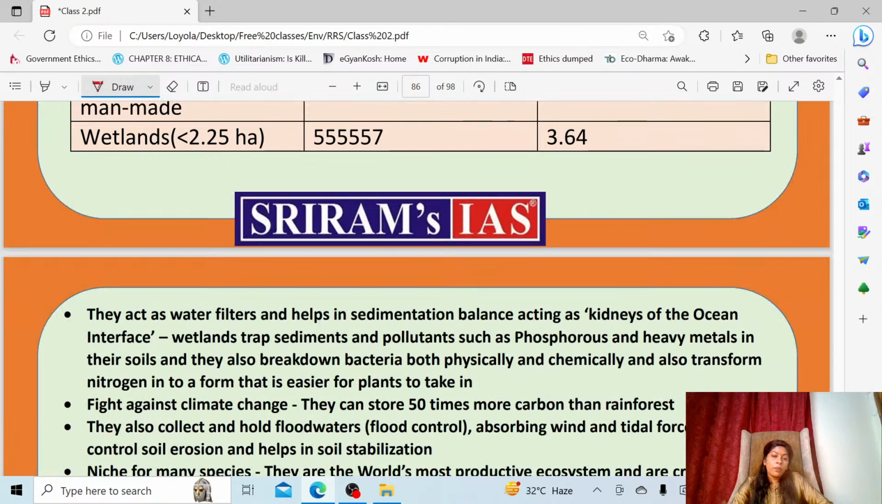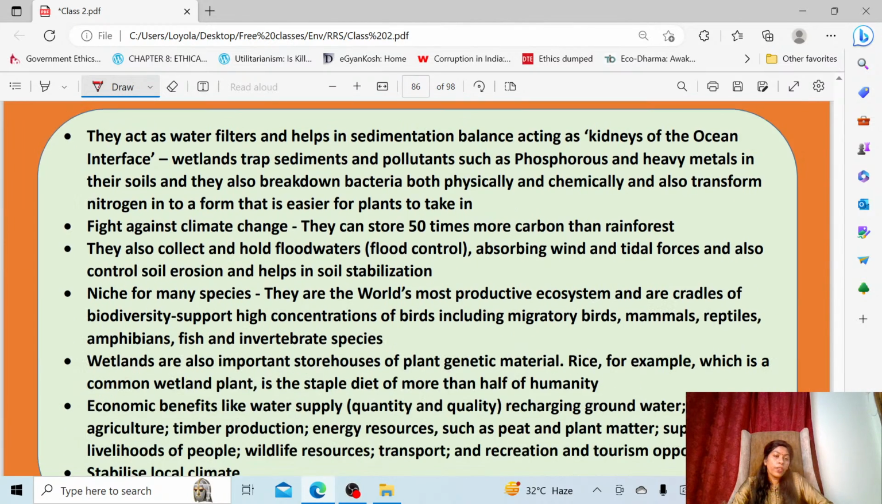Then we'll go to the next topic, the functions of wetland. What are the functions provided by the wetland? Wetland acts as a water filter, and we already said that mangrove acts like kidneys. Mangrove can also be a wetland. I already told you that wetland includes any area which is waterlogged. Mangrove is waterlogged, and the water depth should not go above 6 meters. So that type of place will also be included in wetland.